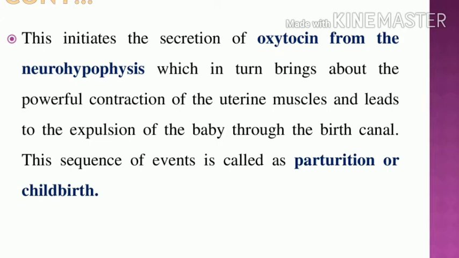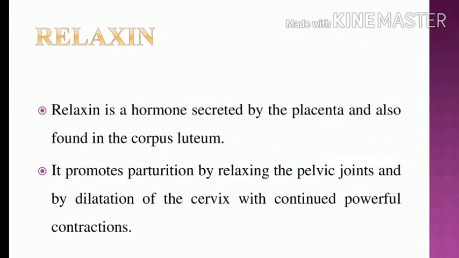This sequence of events is called parturition or childbirth. What is the name of the hormone? Oxytocin, which is produced by the neurohypophysis. What is the role of oxytocin? Powerful contraction of the uterine muscles leads to the expulsion of the baby through the birth canal.